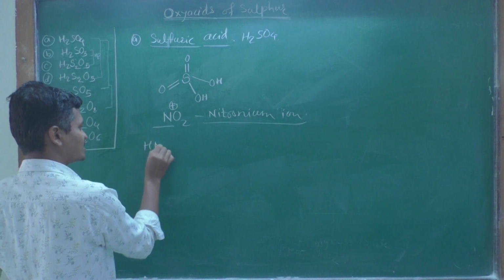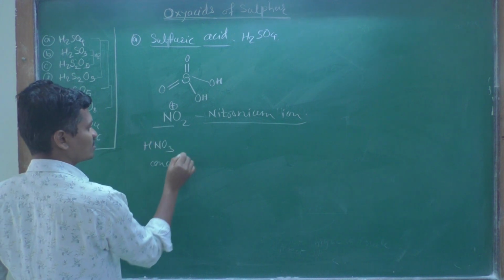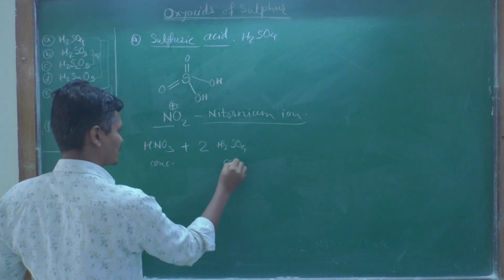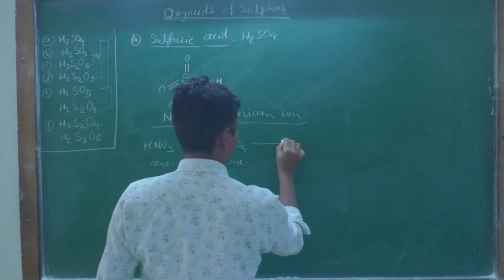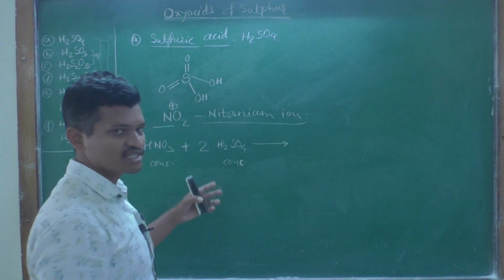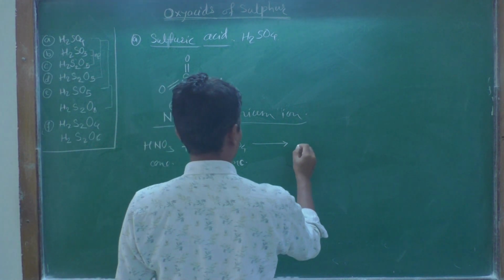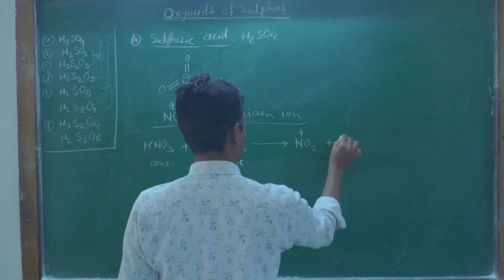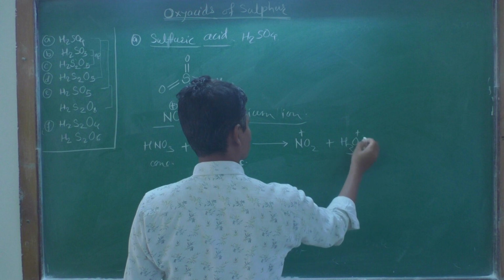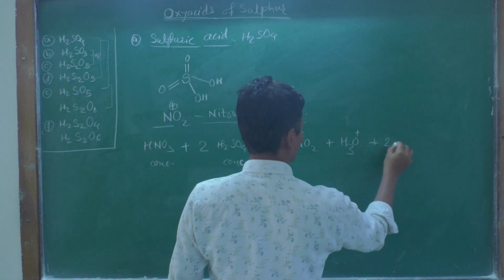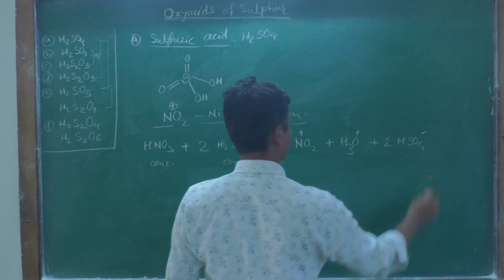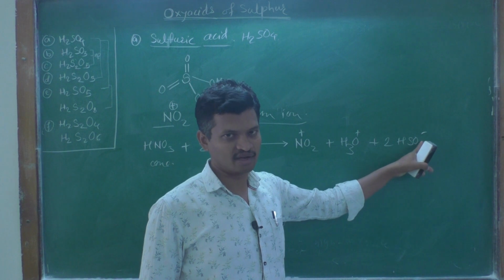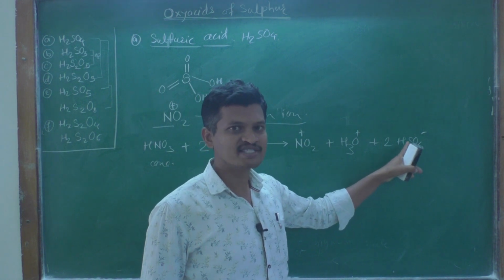When concentrated nitric acid, HNO3, plus 2 moles of concentrated sulfuric acid react, it also gives an exotherm and forms NO2 plus, that is the nitronium ion, plus H3O plus, that is the hydronium ion, and twice HSO4 minus, that is the hydrogen sulfate anion or bisulfate anion.